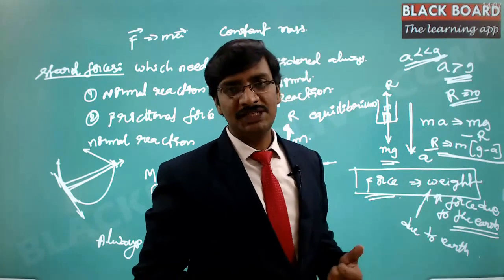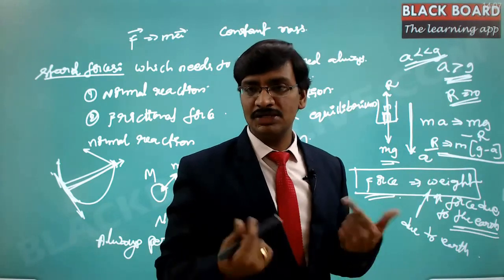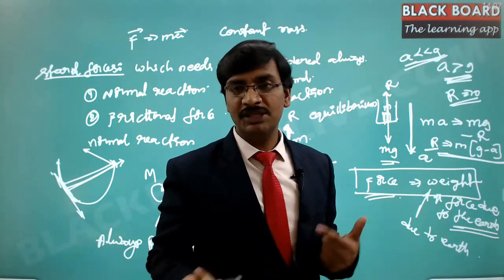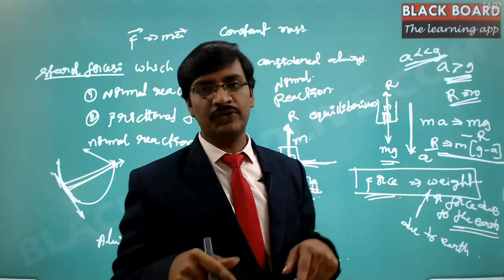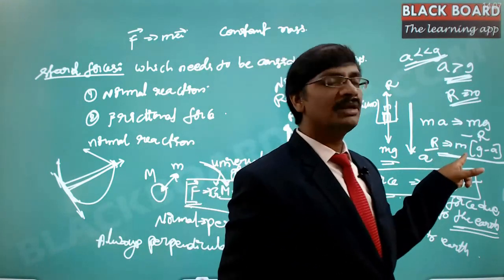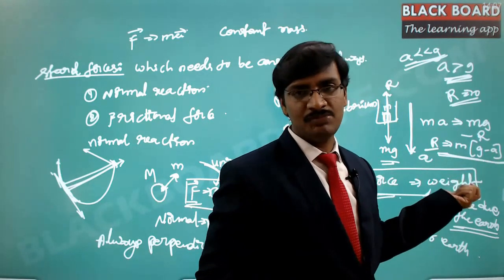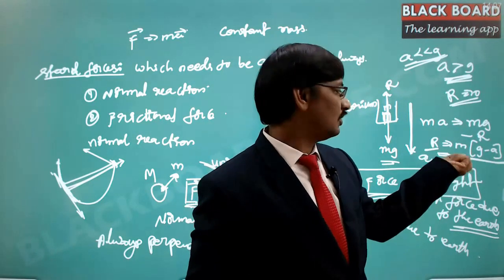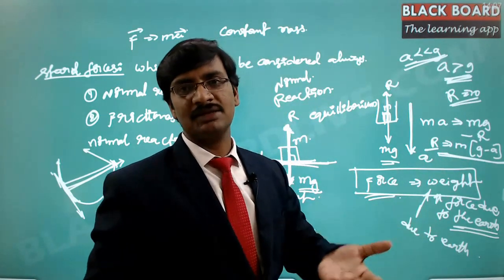So m(g minus a) is a lesser value than mg. mg is your weight, and m(g minus a) is the weight you feel. So R is m(g minus a), which is obviously lesser than mg. So you feel a little bit lesser weight depending upon the acceleration of the lift.